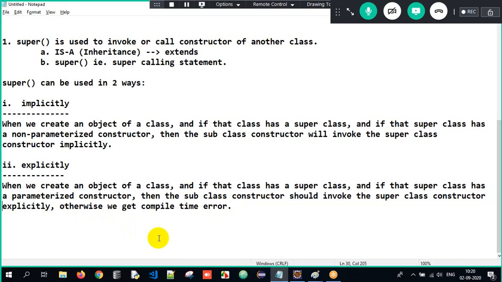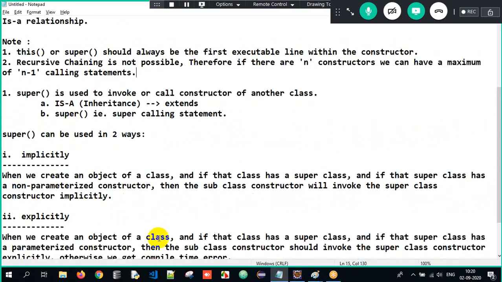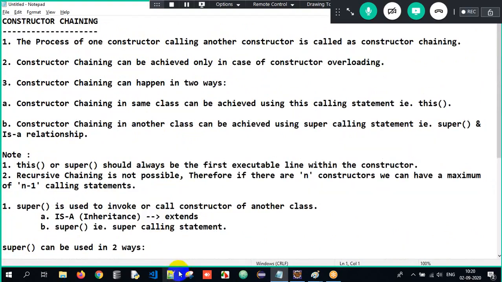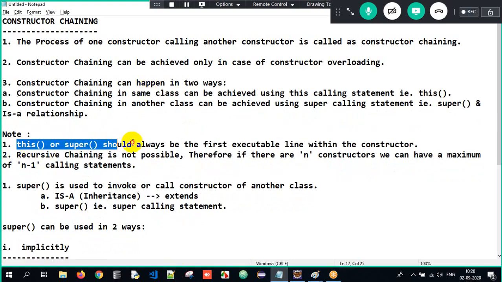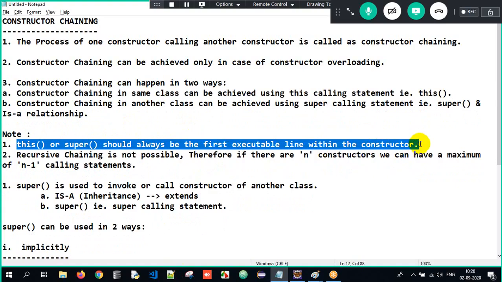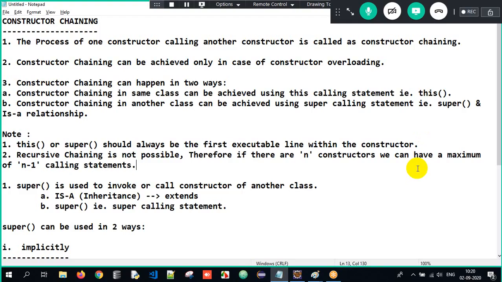And the same funda, the rules and regulations are always the same. The note is that the this calling statement or super calling statement should be the first executable line. I cannot write it wherever I want, it should always be the first line. Why is it the first line? Because always the superclass properties should be allocated first and then the subclass properties. The memory allocation should first happen for superclass properties and then the subclass properties.